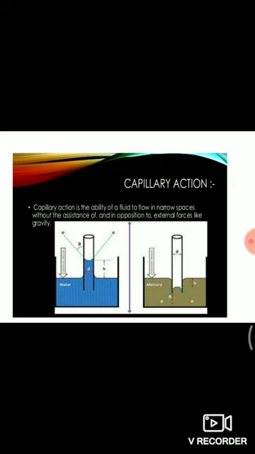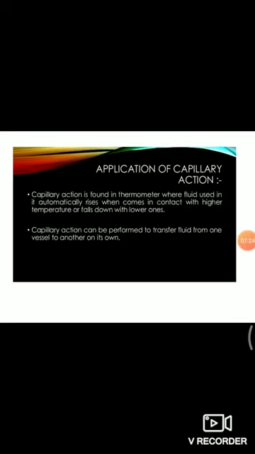Capillary action is the ability of fluid to flow in narrow spaces without the assistance of, and in opposition to, external forces like gravity. Then application of capillary action. Capillary action is found in a thermometer where fluid automatically rises when it comes in contact with higher temperature or falls down with lower ones. Capillary action can be used to transfer fluid from one vessel to another on its own.